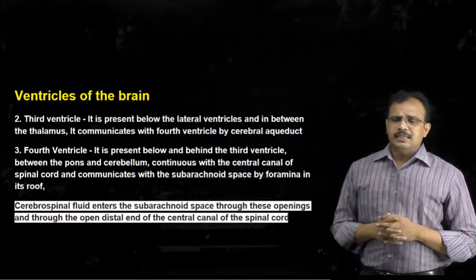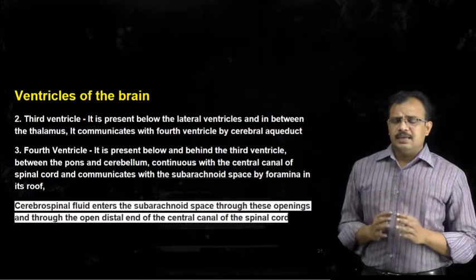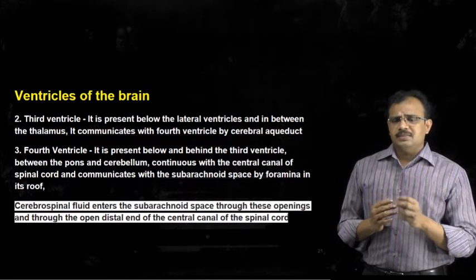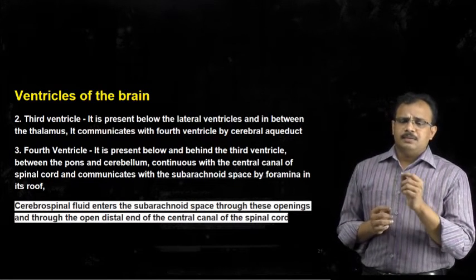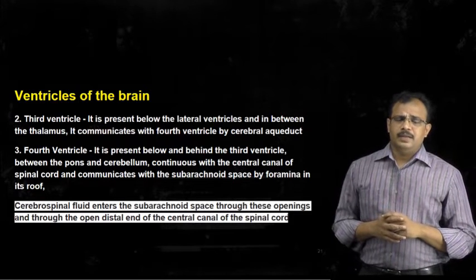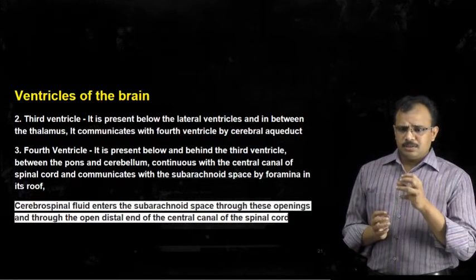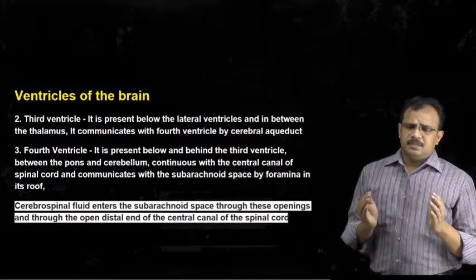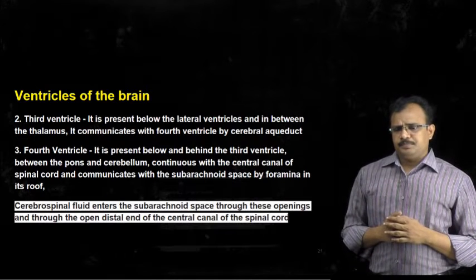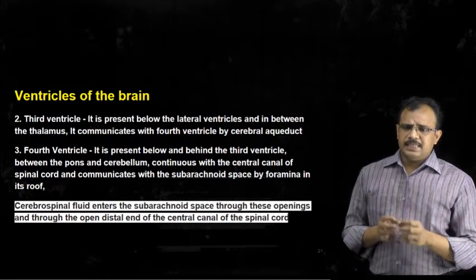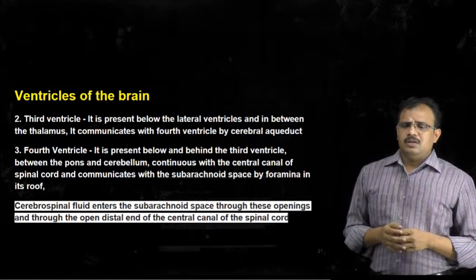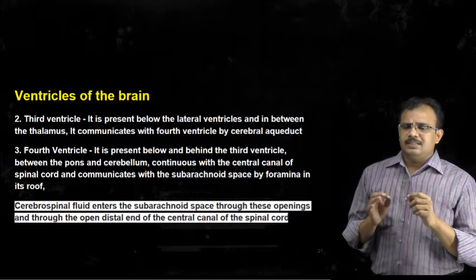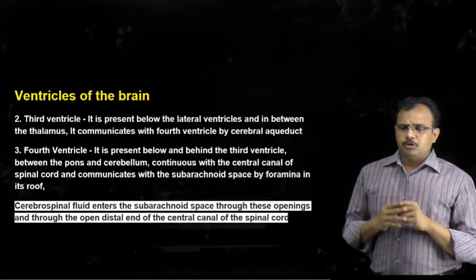The third ventricle is present below these lateral ventricles, and it is present between the thalamus. It communicates with the fourth ventricle by cerebral aqueduct. Whereas the fourth ventricle is present below and behind the third ventricle, between the pons and the cerebellum, and it continues with the central canal of spinal cord and communicates with the subarachnoid space by a foramen that is present on the roof of fourth ventricle.